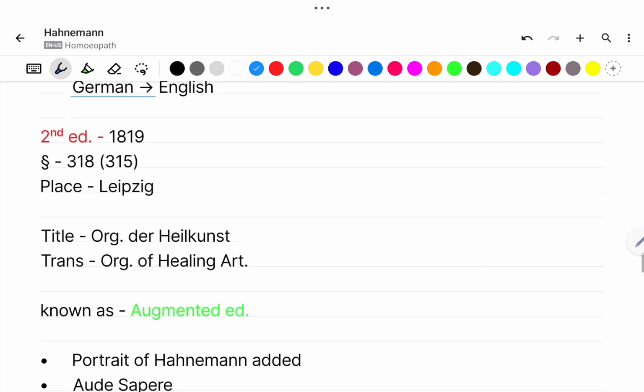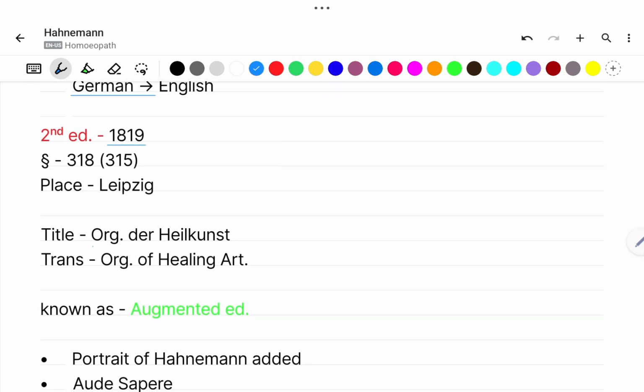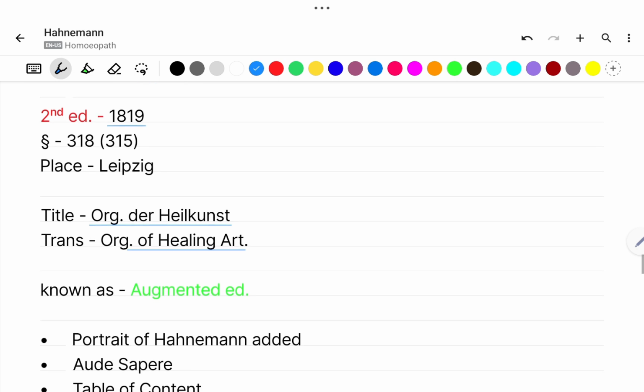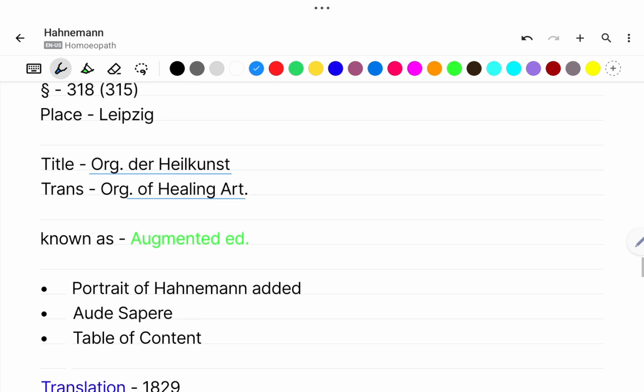Now comes the second edition, which came in the year 1819. Aphorisms 318, place Leipzig. Title: in the second edition, the title of the book was again changed from Organon der rationalen Heilkunde to Organon der Heilkunst. In translation, it becomes Organon of Healing Art. And after the second edition, the same title was used in every edition.